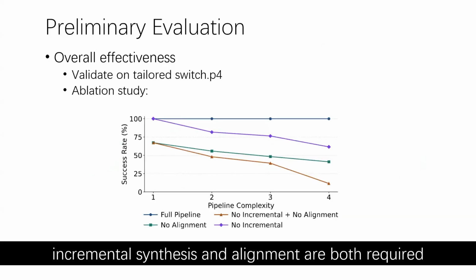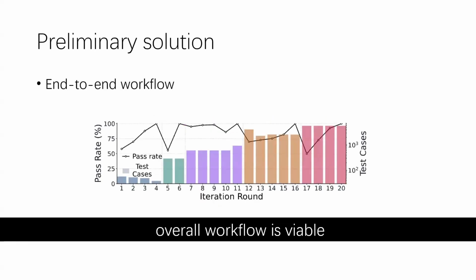The preliminary evaluation used a tailored switch.p4, which is a widely used P4 software switch, while exposing only the black-box interface assumed by Lumen. Here we show an ablation study. As the model pipeline expands from L2 to include L3, echo, and MPLS, increasing pipeline complexity as shown in the figure, the full system remains at 100% success in this experiment. Removing alignment or incremental growth reduces final success to about 40 to 60%. With both removed, success is around 10%. The results suggest that the mechanisms we introduced can be a promising solution for future synthesis tasks. Next, we follow one complete run.